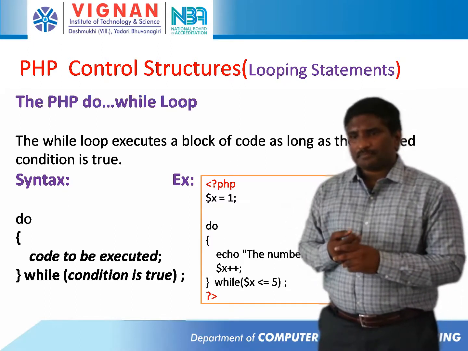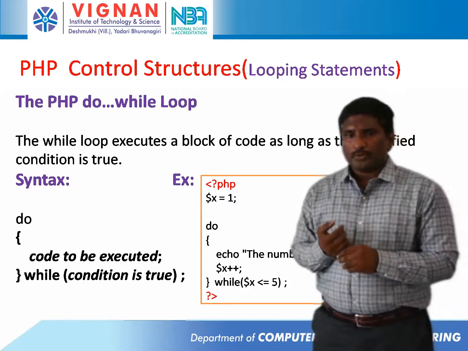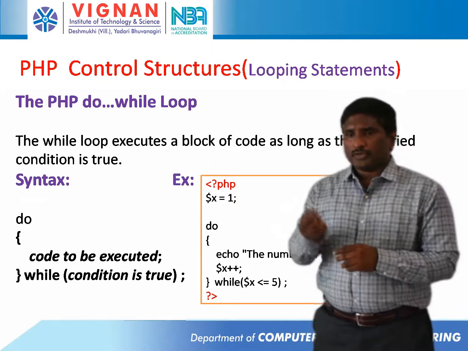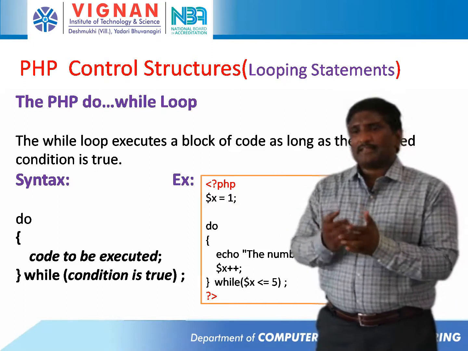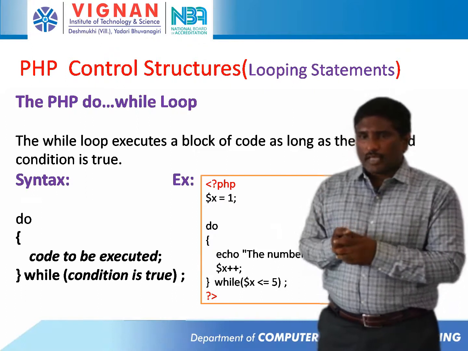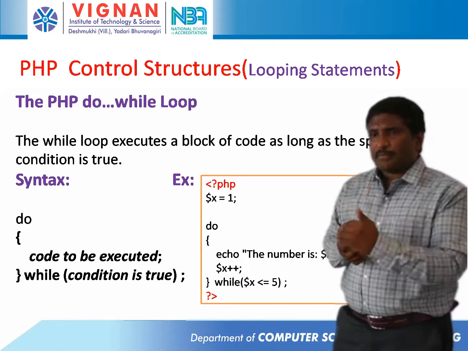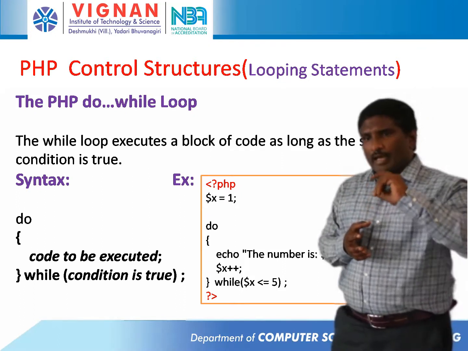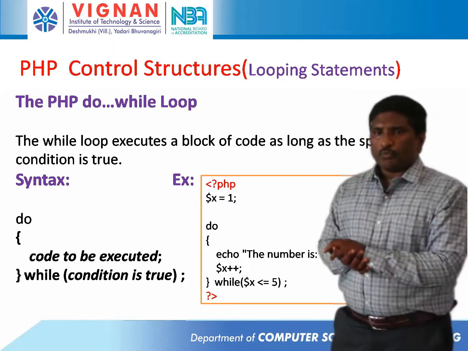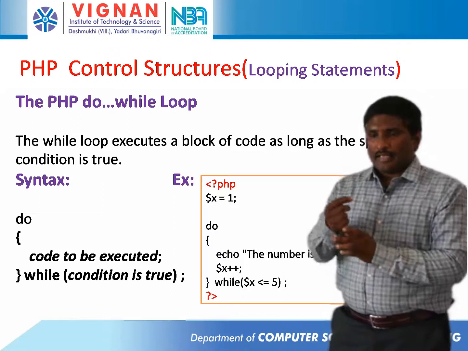Next, the do while loop. In a do while loop, it first performs the action, then checks the condition. In this example I have given $x equal to 1. First it does the action, which I have written in the do block: echo "the number is $x", then $x++.